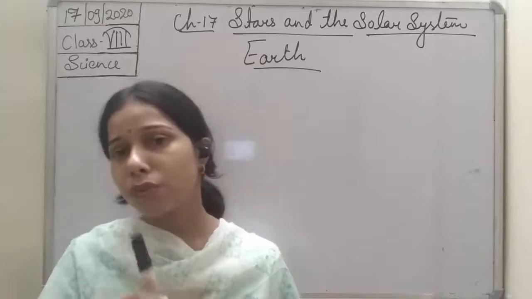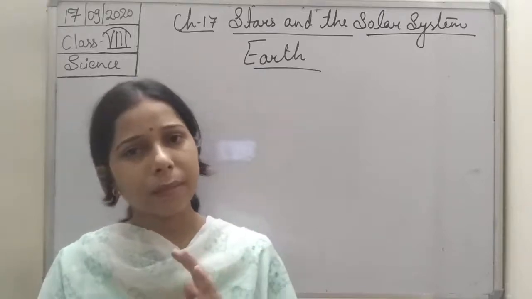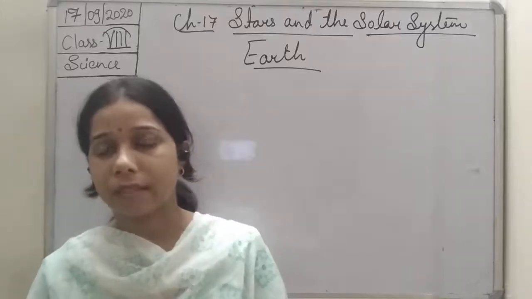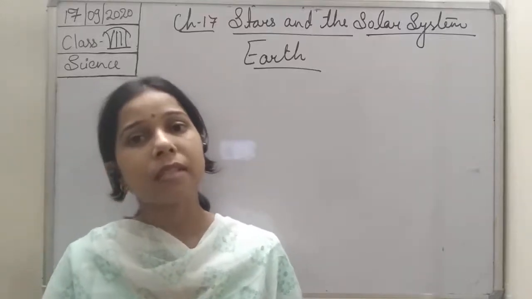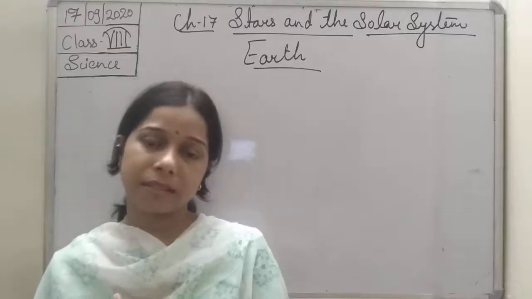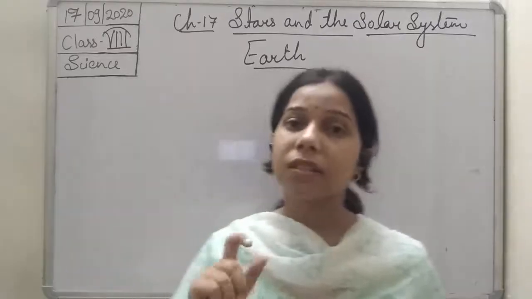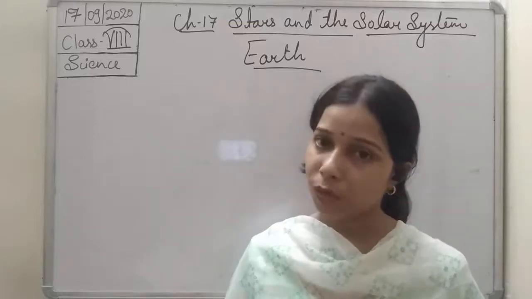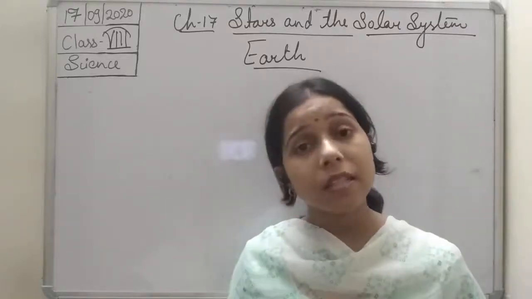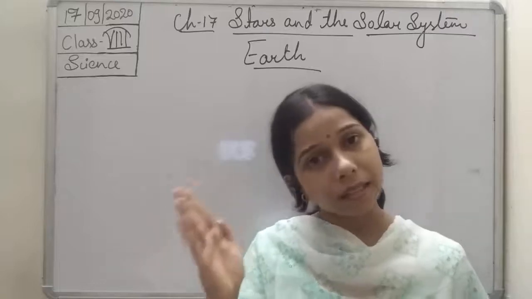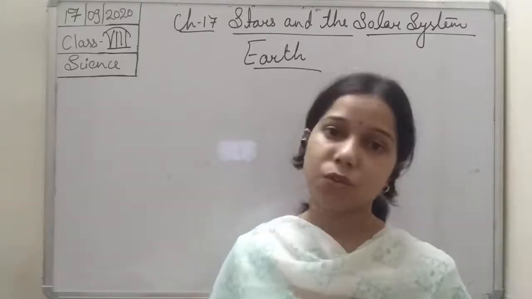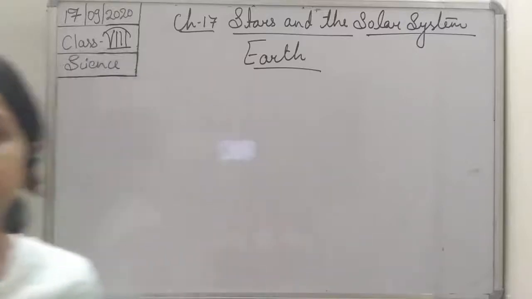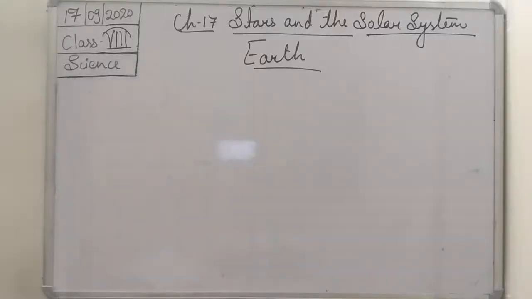Now the axis of the rotation of the Earth is a little bit tilted, students. Due to this tilted axis, there is a change in the season also. So the change in the season is because the axis is tilted, thus there is a change in the season. Now let us discuss all these things by writing it, and then we can understand it clearly.